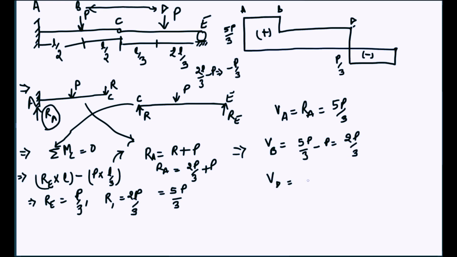VD is equal to 2P by 3 minus P, and it will be P by 3 negative, and VE is equal to P by 3. Okay, so this is how we can solve the shear force for the propped beam shown in this figure.